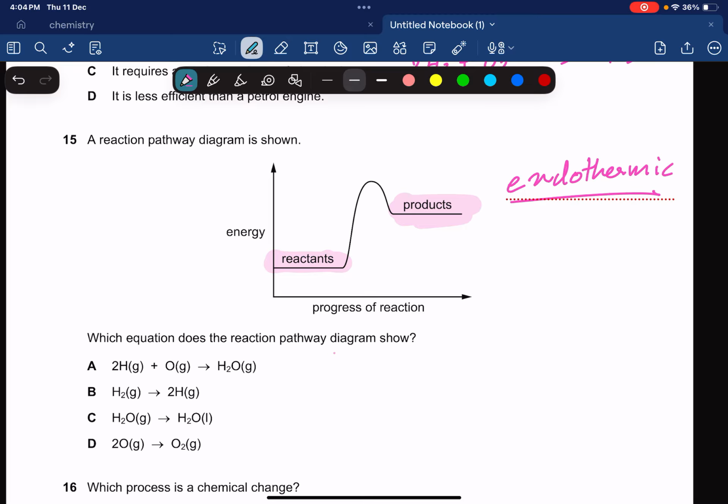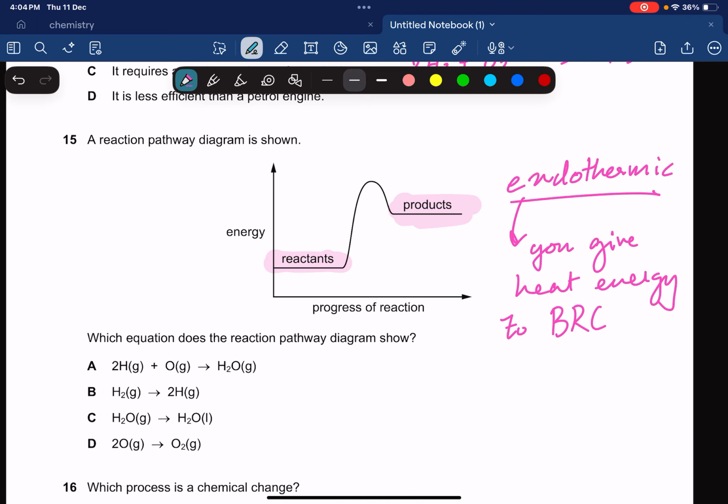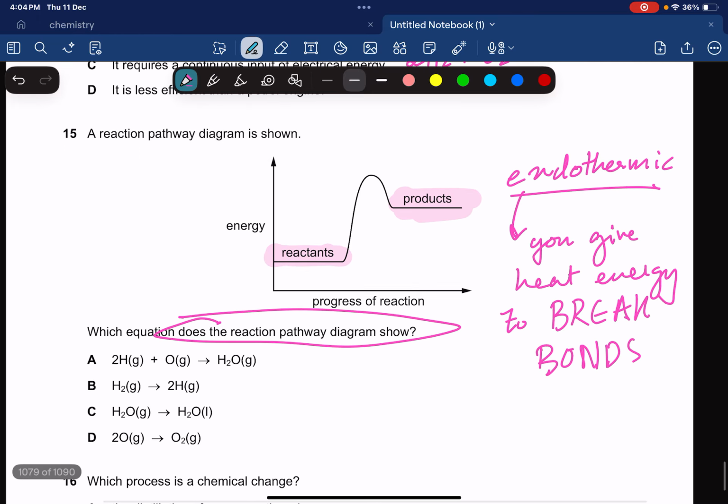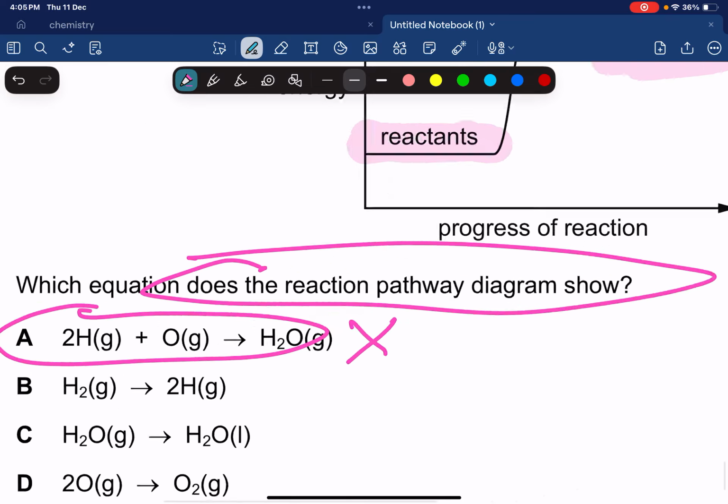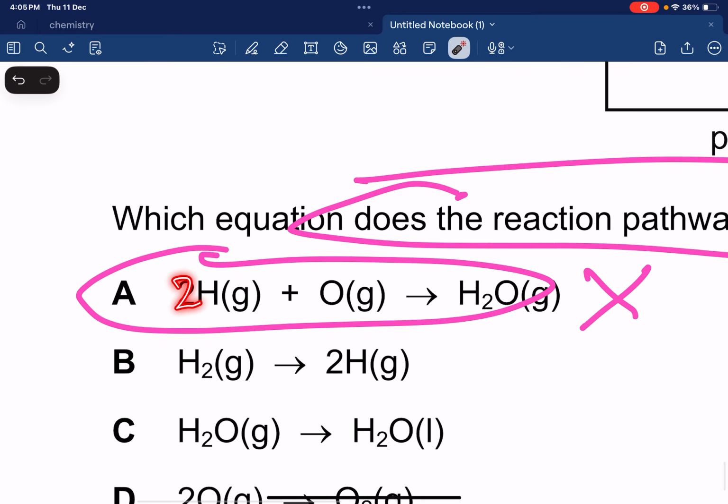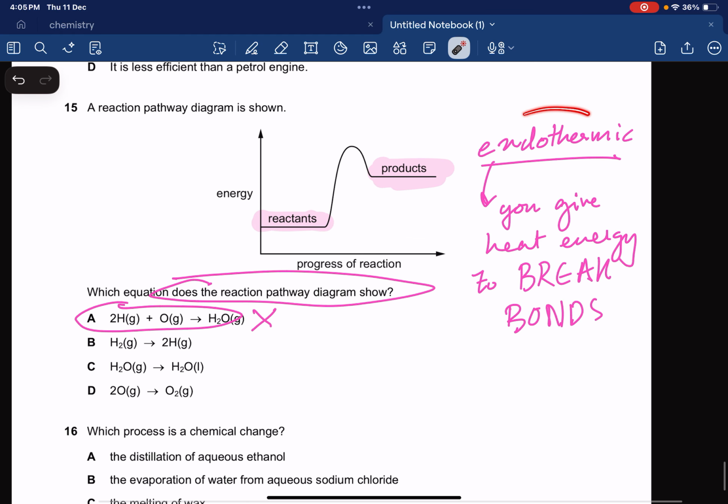Which reaction equation shows this? Endothermic means that you give heat energy. So you need to give the heat energy to break the bonds. Okay, to break bonds. So which equation does the reaction pathway diagram show? Definitely not A. Why not A? Bonds are being formed in A. Look, you have 2H and O, and you're forming H2O. No, bond formation is exothermic. We need an endothermic. We need to break bonds. Okay, definitely B. It's going to be option number B.